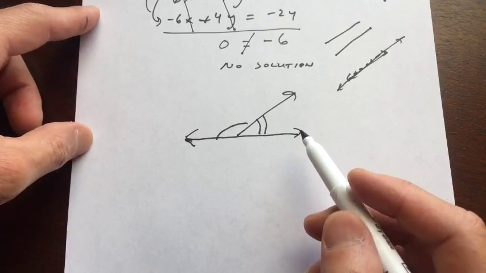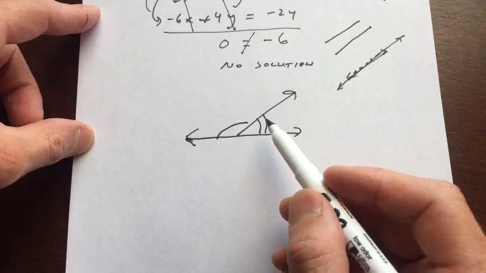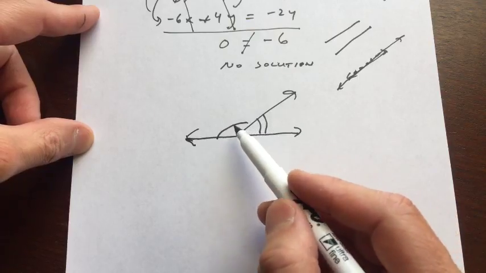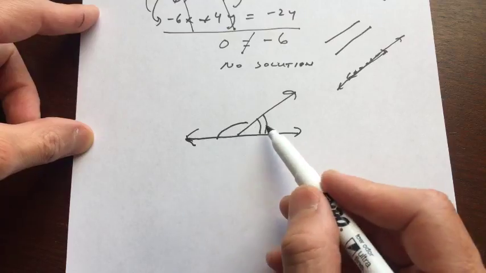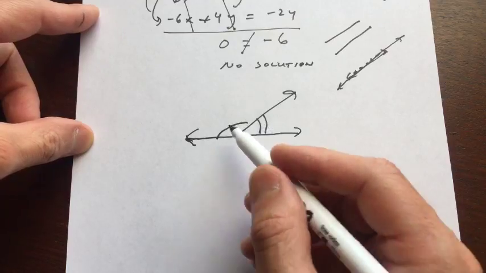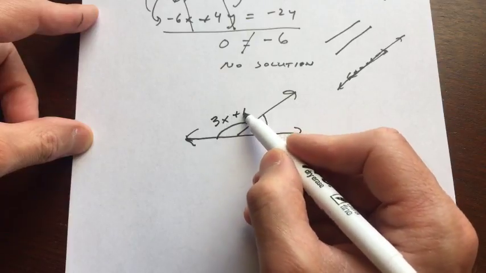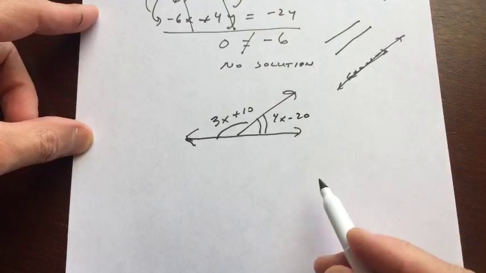Well, it's basically half a circle, right? So yeah, that's right, Kezia, it's 180 degrees. So that means that these two angles are going to be, yeah, that's right, Dario, 180. So that means these two angles are supplementary. These are called a linear pair, and these two angles are going to add up to 180. So they may give you something like that on the test where maybe this angle is 3x plus 10, and maybe this angle over here is like 4x minus 20, something like that.